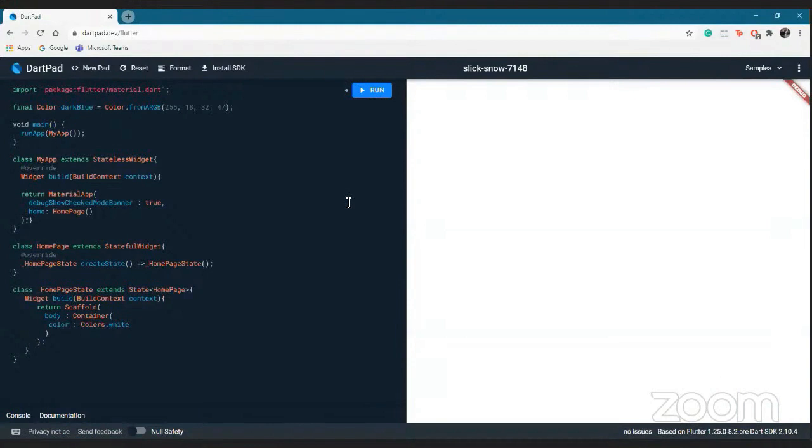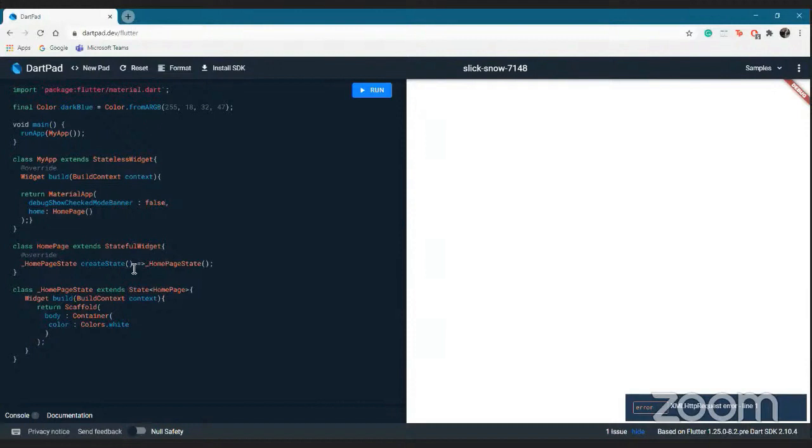Yeah, since it's online, it takes a bit of time. You can see a little flag over here saying debug. Yes, that is what this basically does. And if you don't want that on your screen, you just turn it to false. That is it. It's as simple as that. Now, from the MaterialApp, what is home? Home is the beginning, or the root, where we want to display stuff.